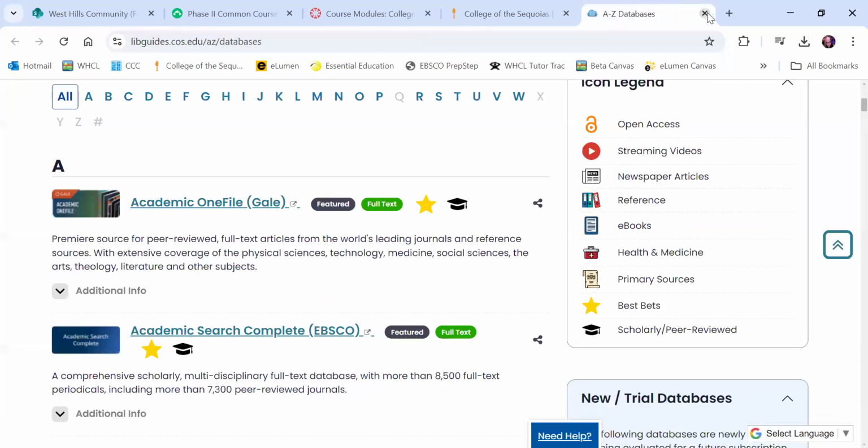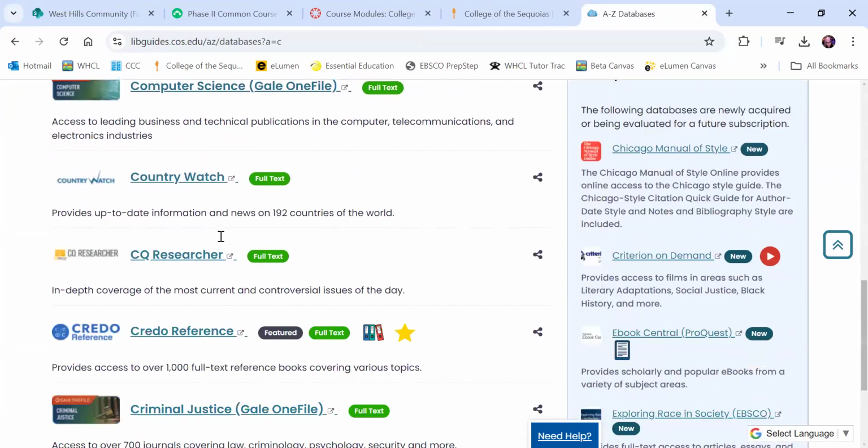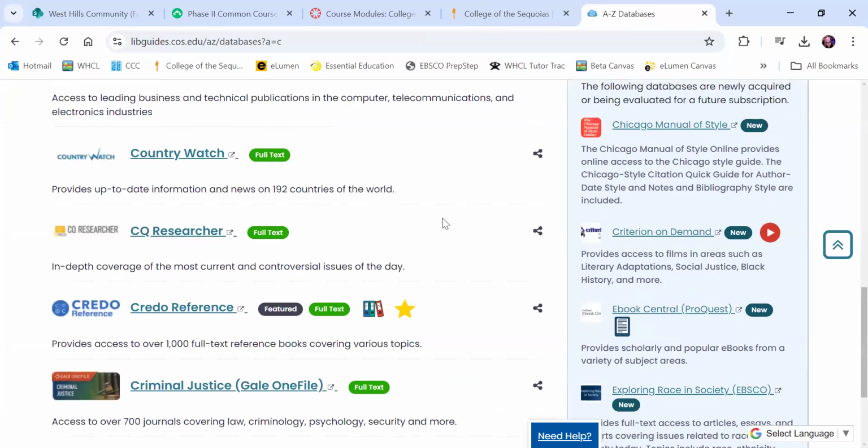So I'm going to show you one more of the databases just so that you can get an idea of the different ones. Actually, I'll be showing you two more. This is CQ Researcher. I tend to think this one is really helpful with different kinds of information.